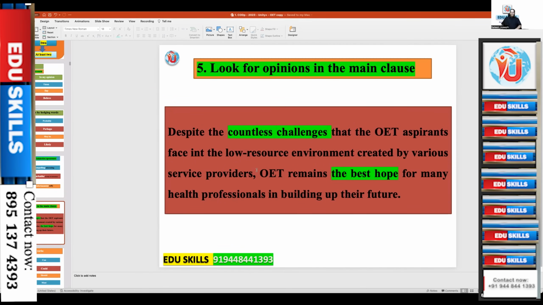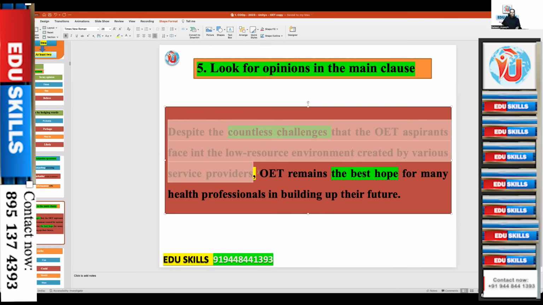The rule is this: when you write a complex sentence, even in your writing subtext, if you are writing the dependent clause or the subordinate clause first, you have to mark this comma. You see a comma here? So this is the dependent clause. But if you are starting with the independent clause, there is no need for a comma. The answer will always be in the independent or main clause. If they are giving this sentence, you will never have the answer here.